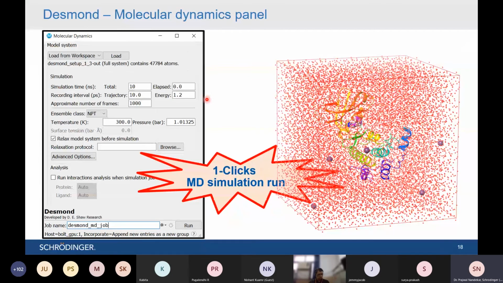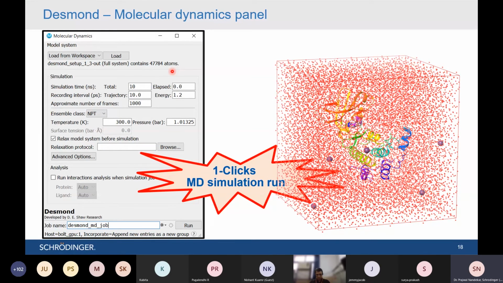Once we build the system, it's time to run the MD simulation. For that, we have the molecular dynamics simulation panel in which you just need to load your complete system. You can see the number of atoms present in your system is around 47,784 atoms. You just need to load it. And again, imagine the complexity of the calculation. I have explained the calculations of Newton's second law on 3 atom systems, but imagine you have 47,000 atoms in the protein system and you need to solve that equation 47,000 raised to the power of the number of flexibilities time.